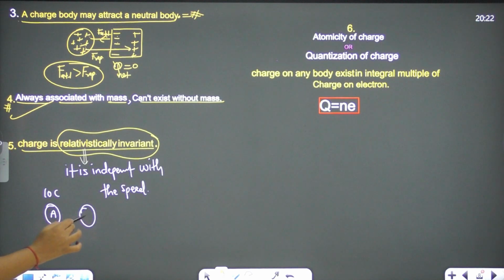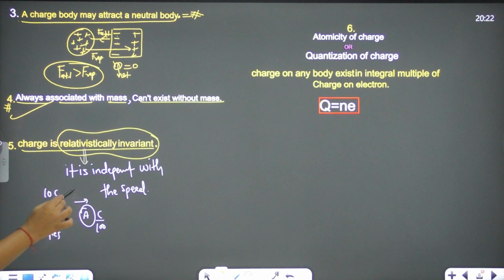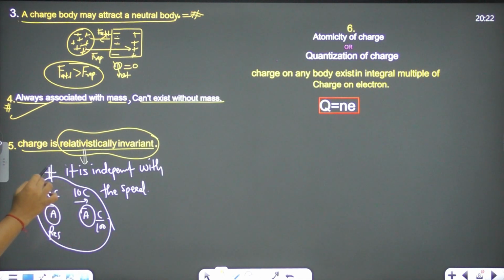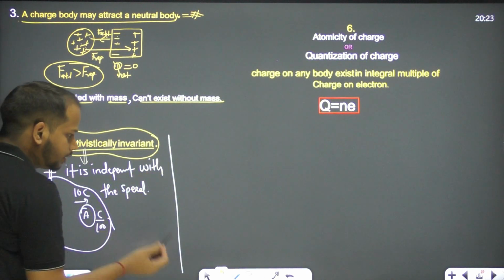But if the body starts moving, like this is moving with c by 100, where c is the speed of light, now what is the charge on this one? 10 coulomb. There is no effect of speed on charge, but the mass changes. We know about the mass. How does the mass change?